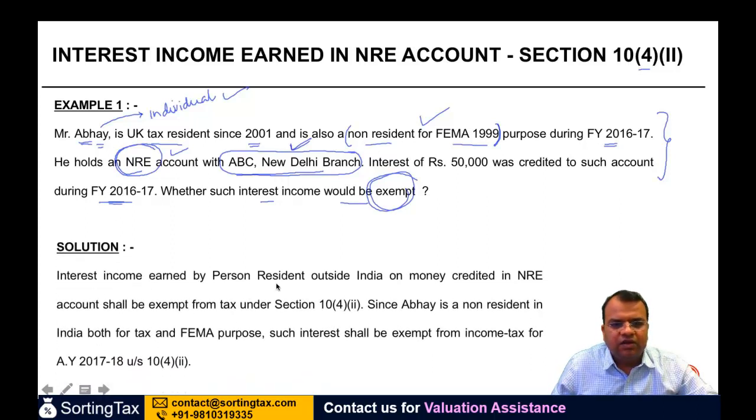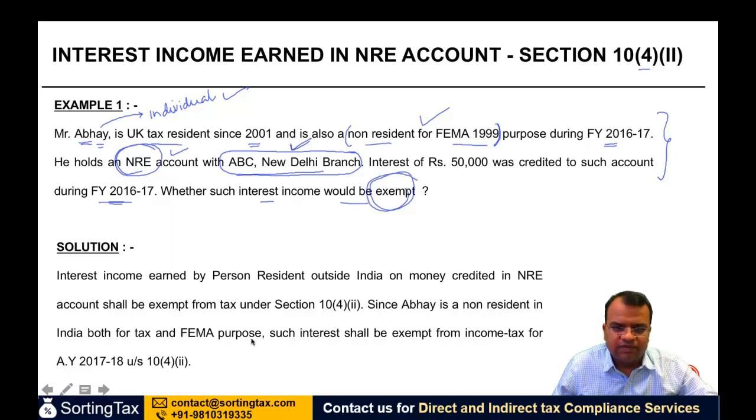Interest income earned by a person resident outside India on money credited in NRE account shall be exempt from tax under section 10(4)(2). Since Abhay is a non-resident in India both for tax and FEMA purpose, such interest shall be exempt from income tax for AY 17-18 under section 10(4)(2).